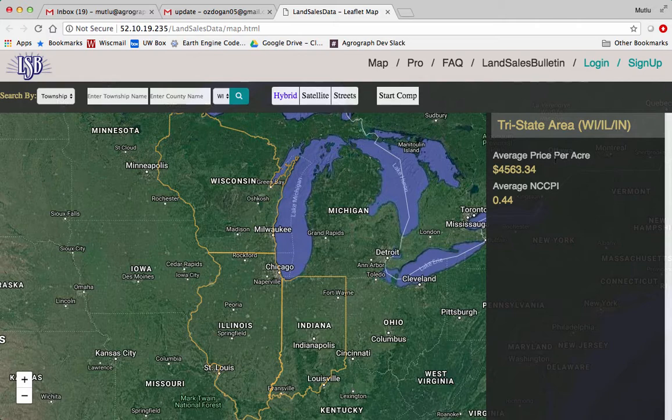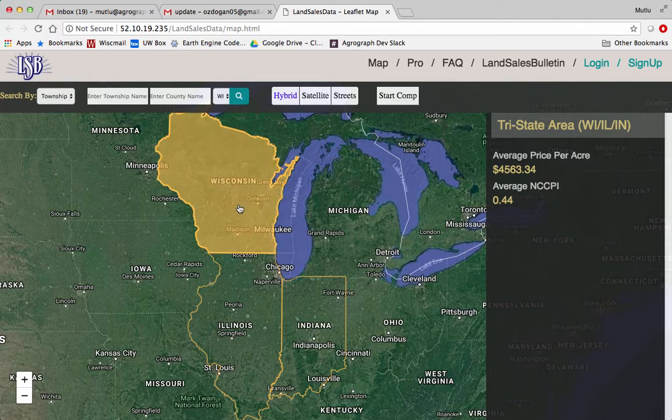And in all of the Land Sales Bulletin website, the average price per acre is $4,563. An average national commodity soil rating is 0.44. And this number over here will change as you zoom into different locations. One of the things that we're trying to do is to always provide summary information over here, as we'll see in a few minutes. So let's start with the application.